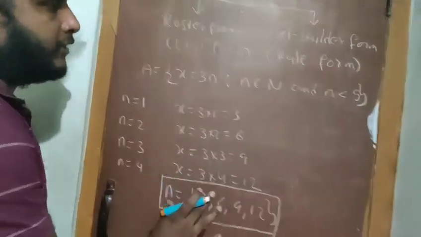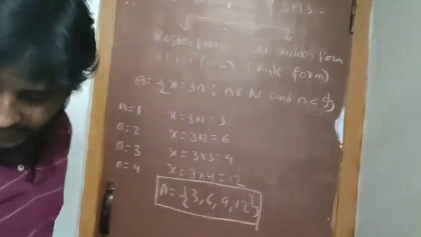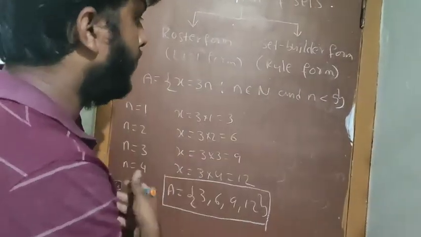Now I will explain the different situations we have for this condition. We discussed that roster form means listing all the elements, and set builder form means listing the condition by their common property. Now I will explain the different types of conditions, how to convert a set builder form into the roster form.